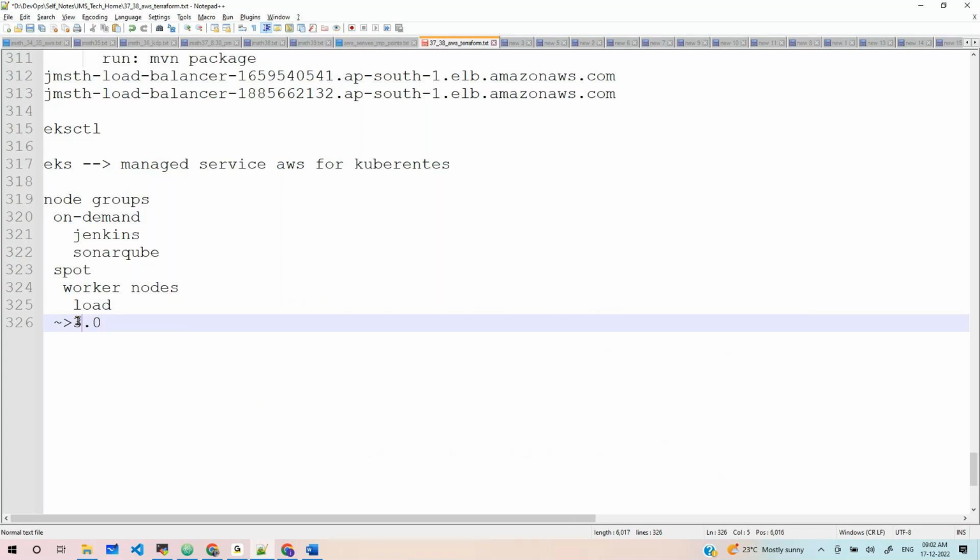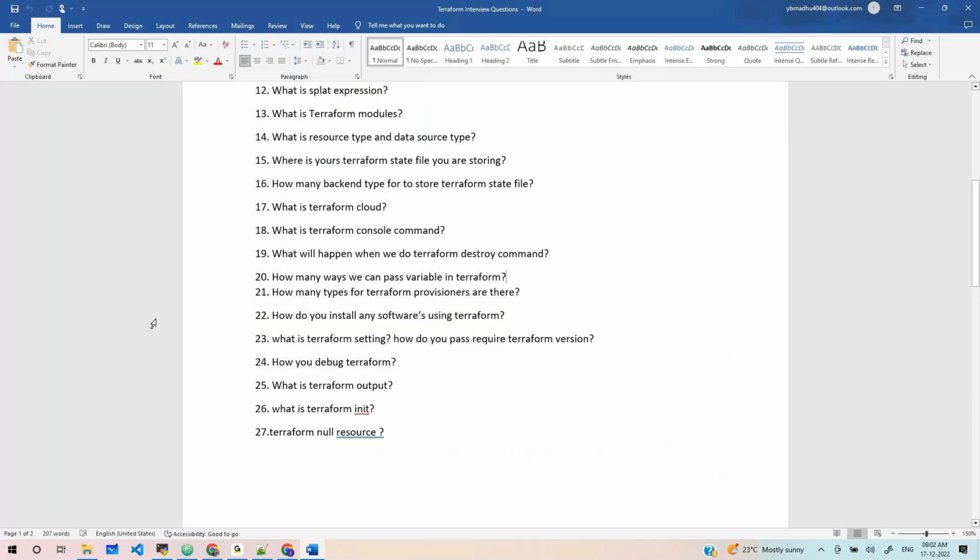It will download any version from 3.0 to, like, 4.0, whichever is a stable version in between. Any one version will be downloaded. Okay, that means 3.0 means 3.0 plus the stable version of that provider version. Okay, next,